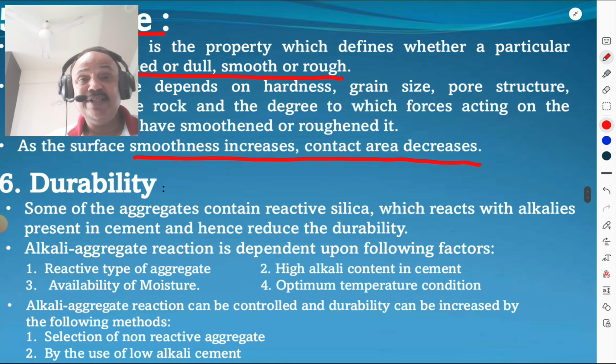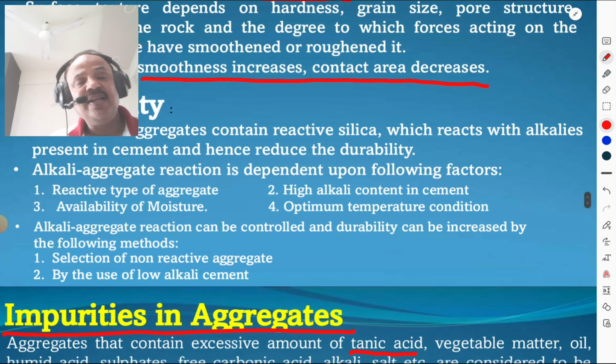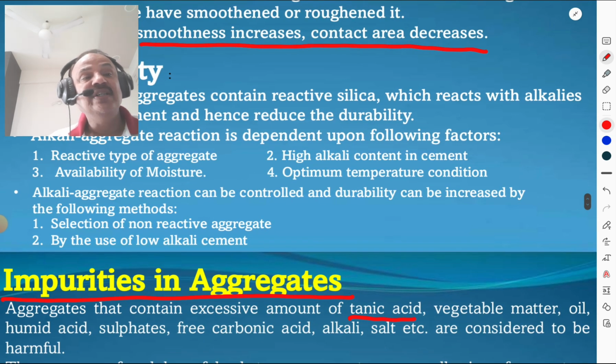Then durability. What is the durability? It is resistance to the weathering action. Some of the aggregates contain the reactive silica which reacts with the alkalis present in the cement, hence reduce the durability. That is, alkali aggregate reaction is dependent upon the following factors: reactive type of aggregate, high alkali content in the cement, availability of moisture, and optimum temperature condition. Alkali aggregate reaction can be controlled and durability can be increased by following methods: selection of non-reactive type of aggregates and by use of low alkali cement.